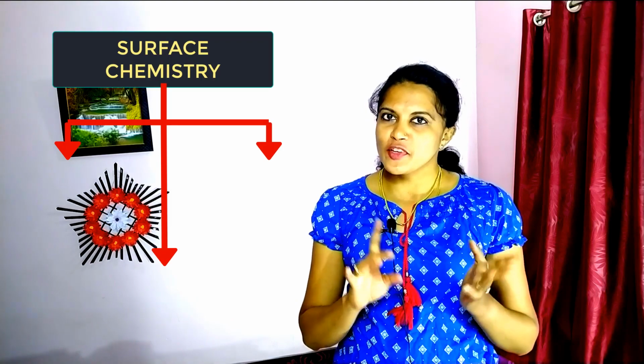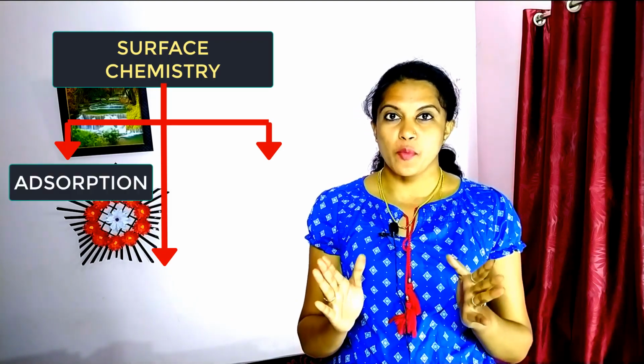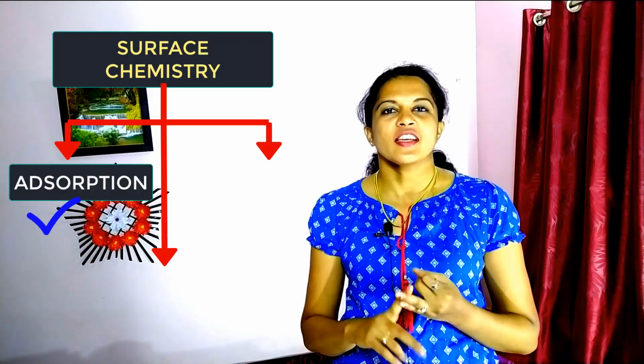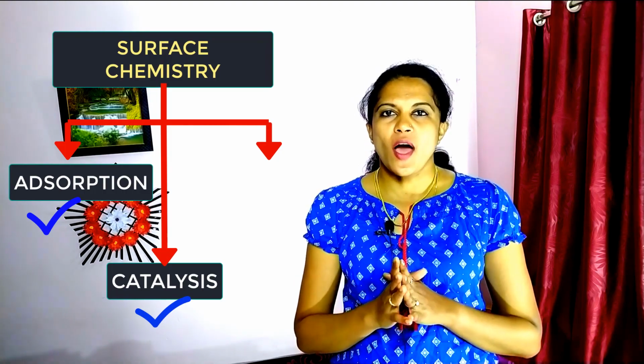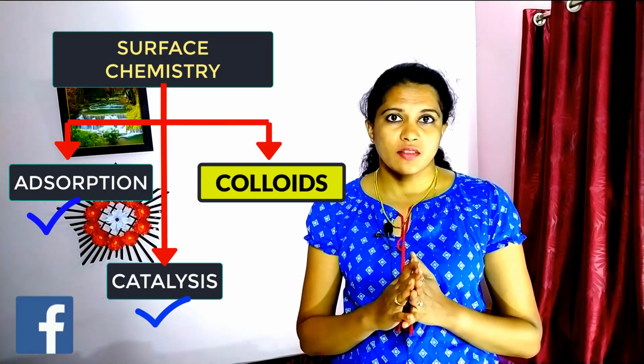In the surface chemistry chapter, there are three major concepts to be discussed, that is adsorption, catalysis and colloids. In the previous videos of surface chemistry, I have discussed adsorption and catalysis in detail. In today's video, I am going to discuss colloids.